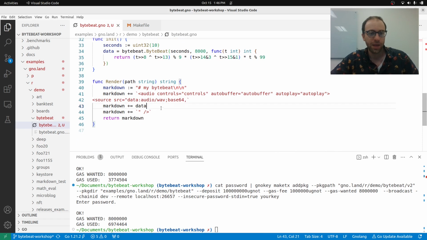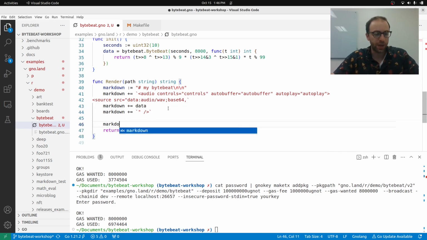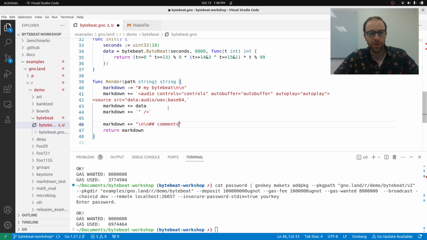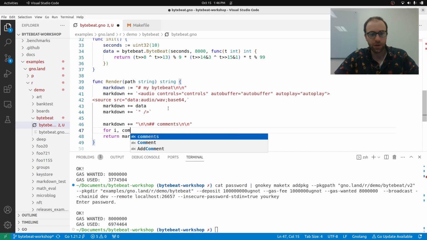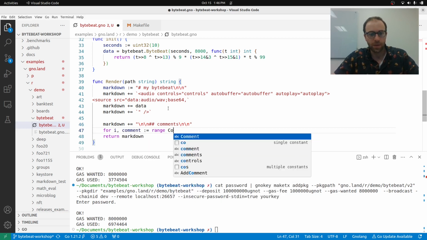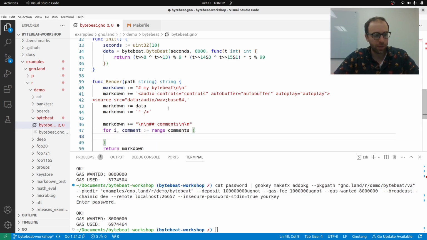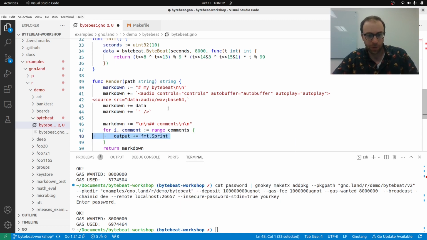And then let's add something to the markdown that lists out the comments. So we'll have comments here, and for every comment we have, we'll output some comments. So I'm actually going to need fmt.Sprintf, but this is where we run up to things that are not implemented in Gno exactly the same.